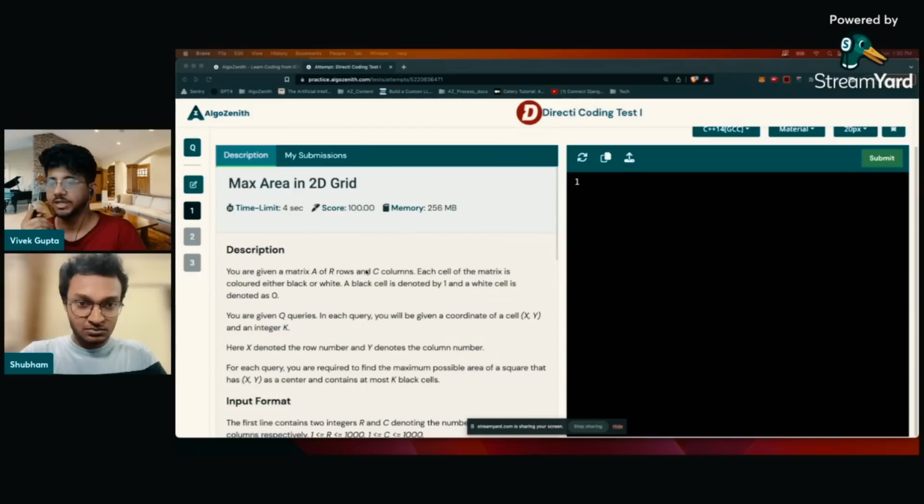So basically for every query, you have to find the largest square centered at x comma y, like 1 square, 3 by 3, 5 by 5 and so on, that has at most k black cells.